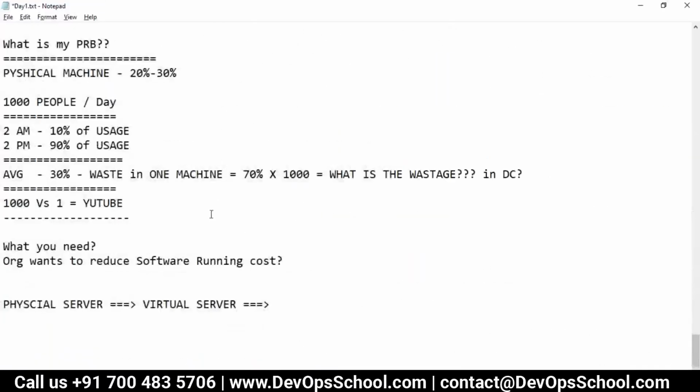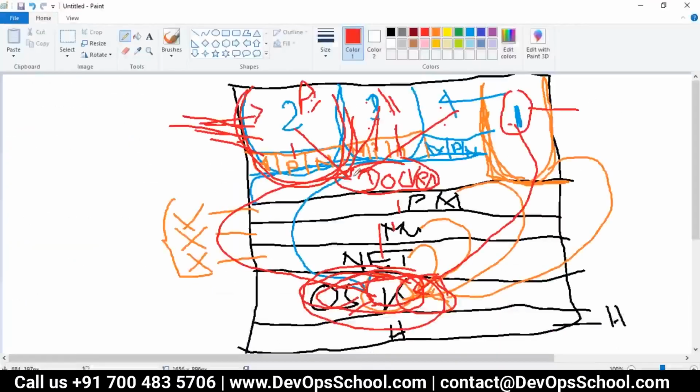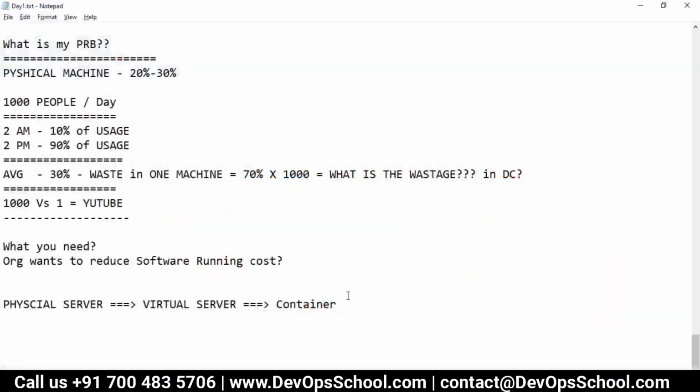So let's migrate virtual machines to containers. And let me tell you how much time it takes to create a user. Tell me. Second. That means you can run an application in a second, not seconds, a second.